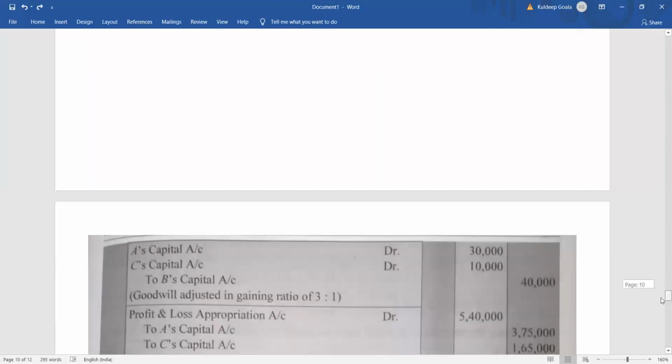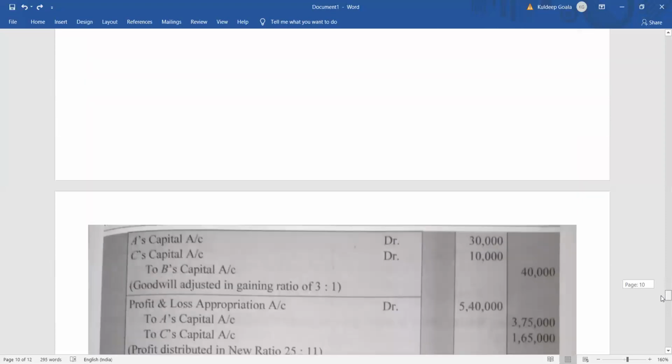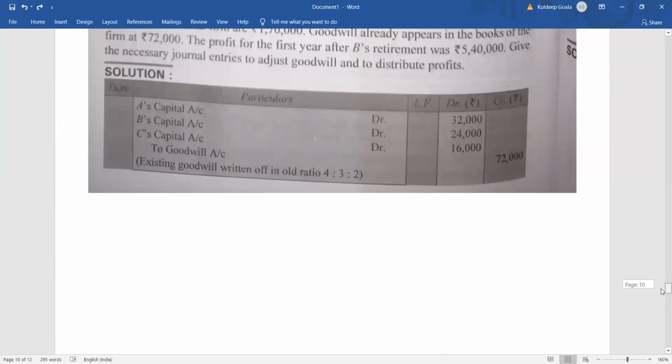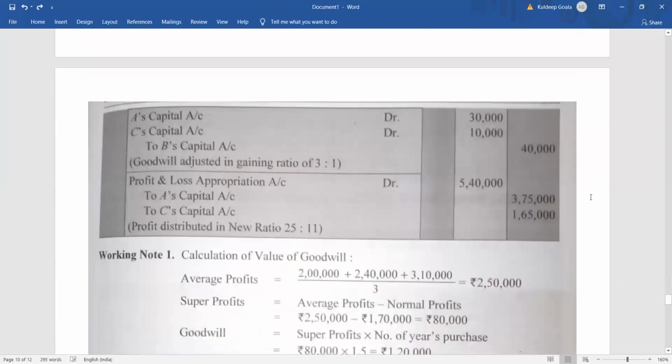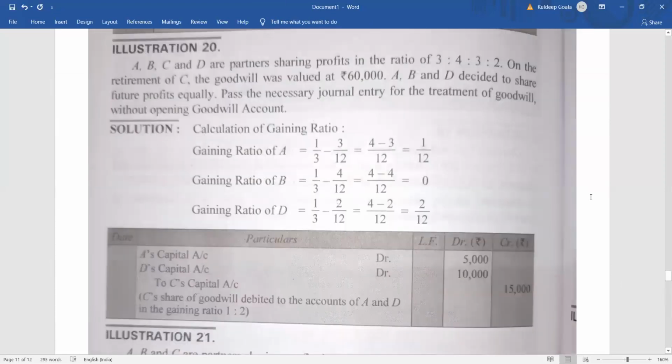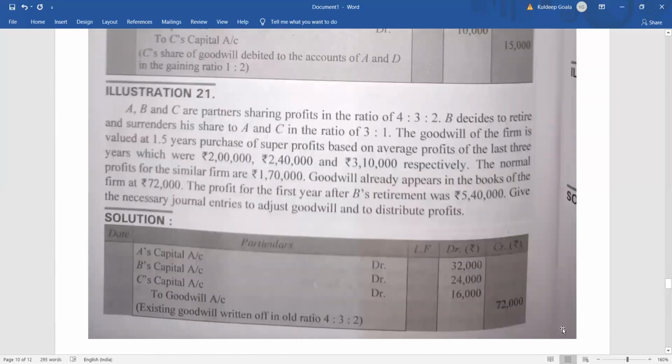Let's see it and verify whether it is correct or not. No, there is a calculation mistake done by me. So just a minute, okay? We will just do it here.